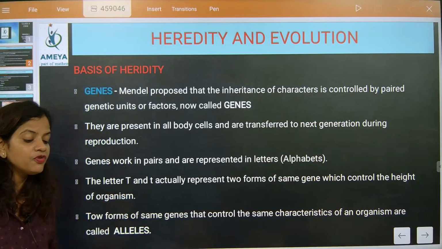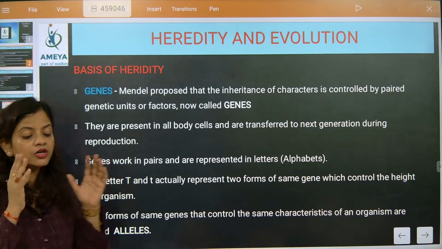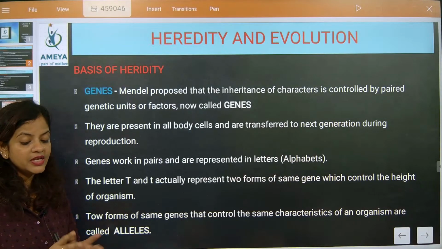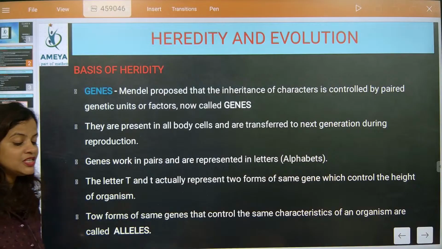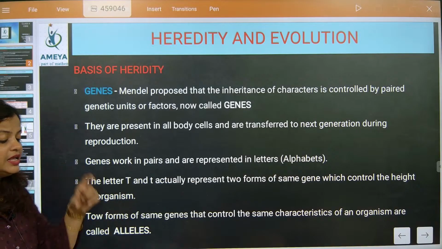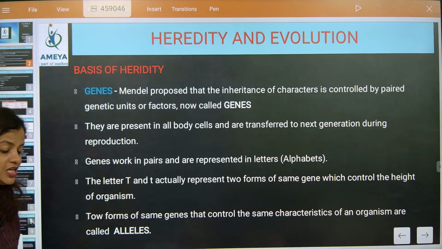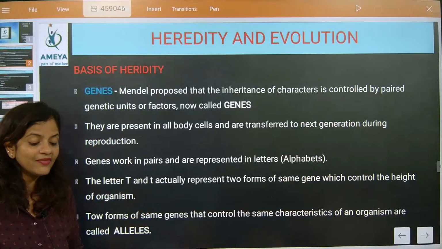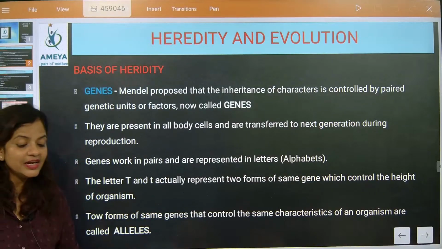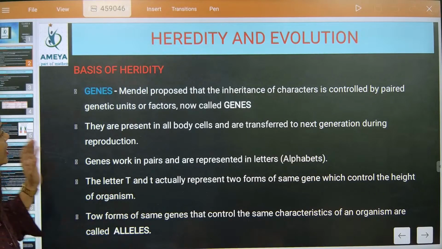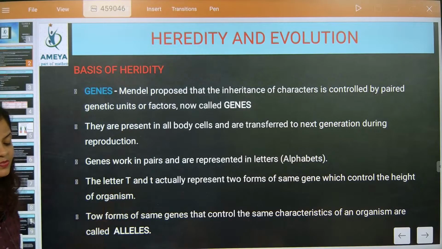We have started from the cell. In the cell, we learned about chromatin. Chromatin will be bound together. In chromatin, we have seen DNA. A single unit of DNA is called a gene. Now these will be bound together to form chromosomes. Now, inside the chromosomes, what all is there? So we understood that genes will always be present in pairs.